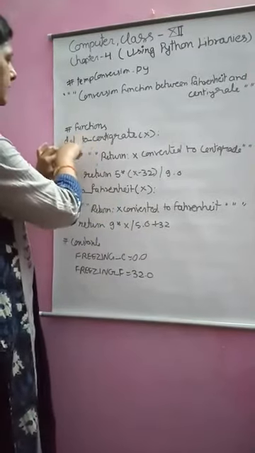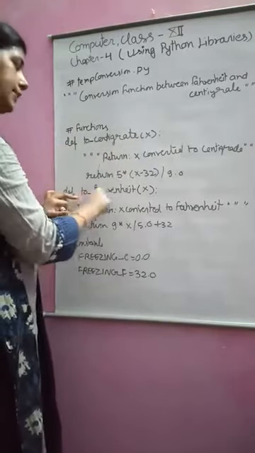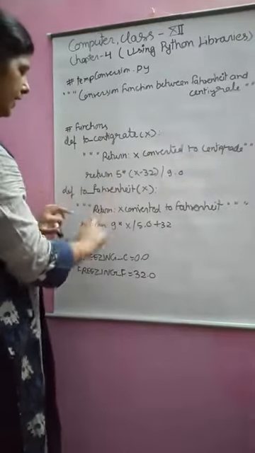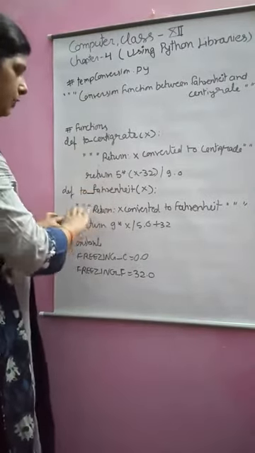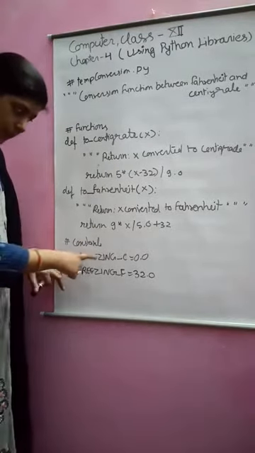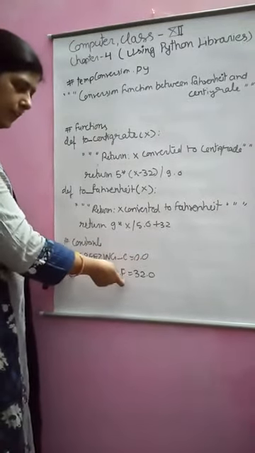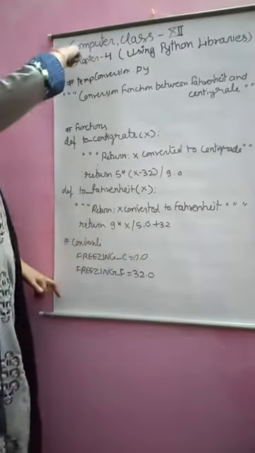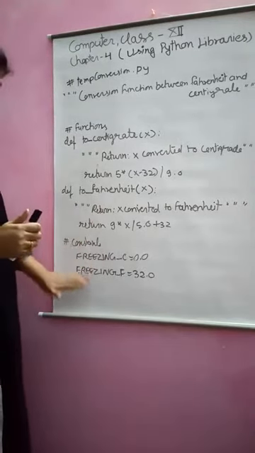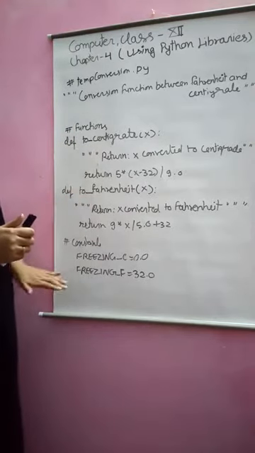So this is the function definition, the def keyword, first function, second function. The first one is conversion from Fahrenheit to centigrade and the second is conversion from centigrade to Fahrenheit. And two constants: the freezing point in centigrade is 0.0 and the freezing point in Fahrenheit is 32 degrees. Here are two functions, two constants and a triple-quoted docstring.